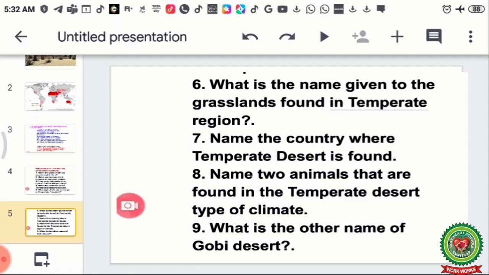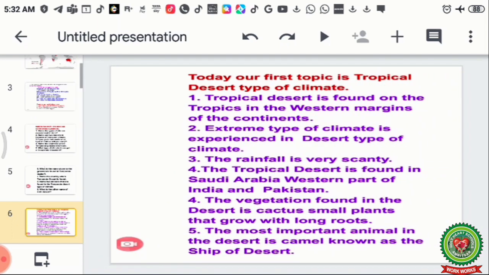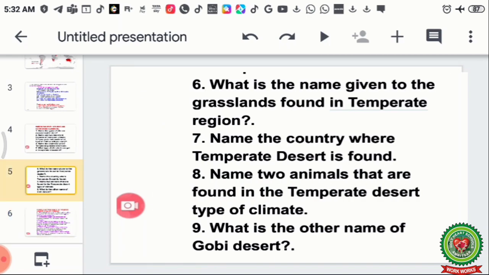Number 7, name the country where temperate desert is found. Number 8, name two animals that are found in the temperate desert type of climate. Number 9, what is the other name of the Gobi Desert? So children, these are all cross questions for which you should try to find the answers and revise your previous topics which we have discussed.